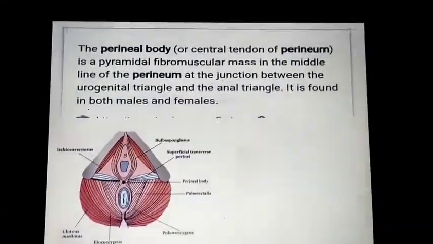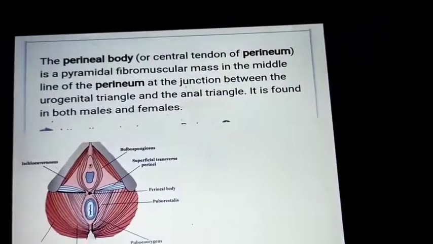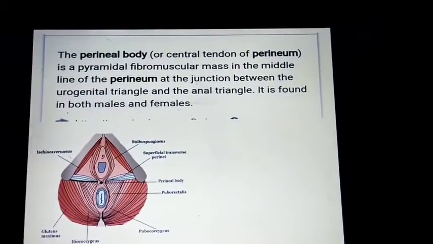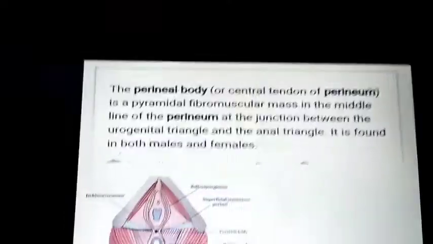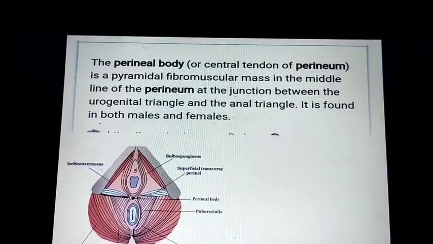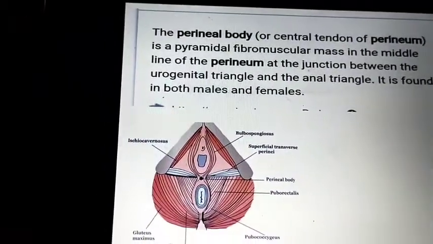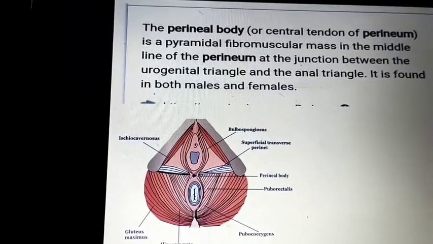Then we can go to what is meant by the perineal body. It is a very important body. It is the central tendon of the perineum, a pyramidal fibromuscular mass in the midline of the perineum at the junction between the urogenital triangle and the anal triangle.